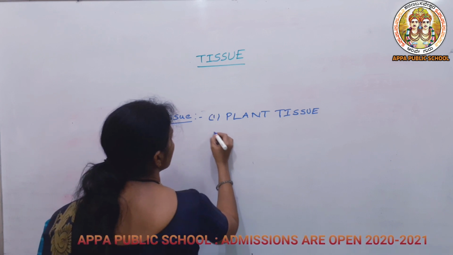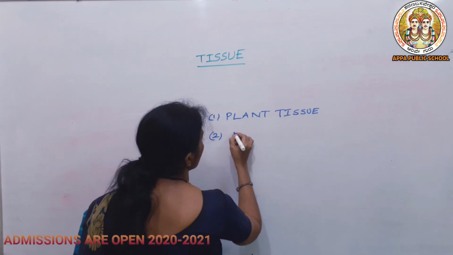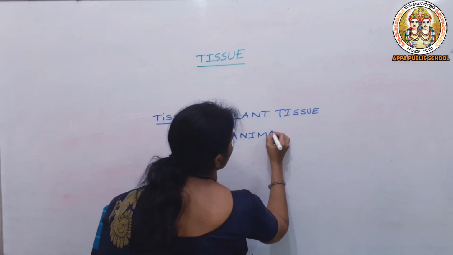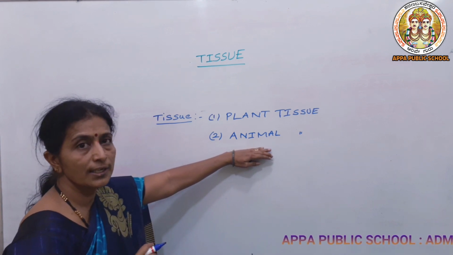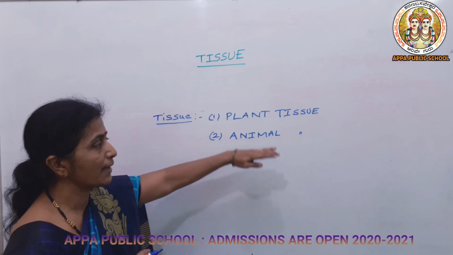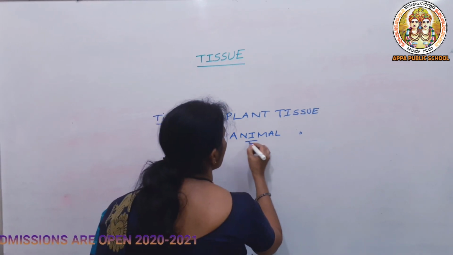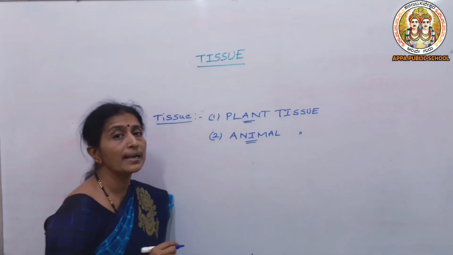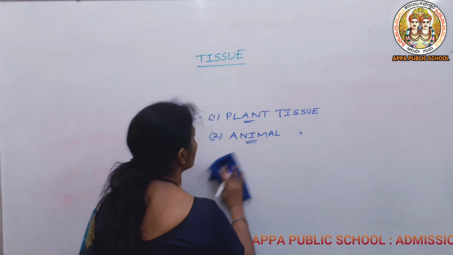The plant tissue is very simple because plants cannot move from one place to another place. That's why their structure or organization is very simple. But in case of animal tissue, the organization is very complicated because all cells together make up tissue, and tissues make organs and organ systems. In this way the animal tissue has a complex organization, but the plant tissue has a very simple organization. So let us know how plant tissue is further divided.